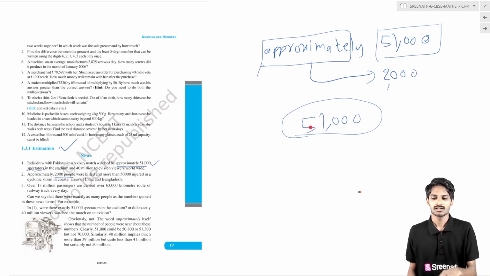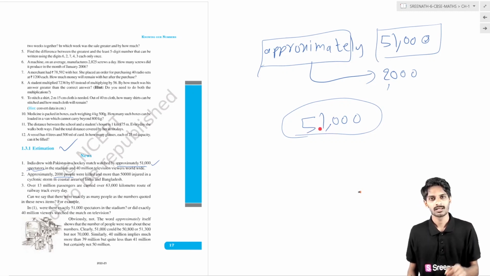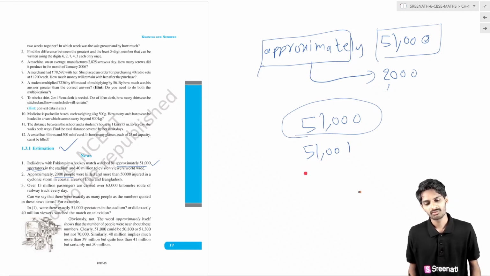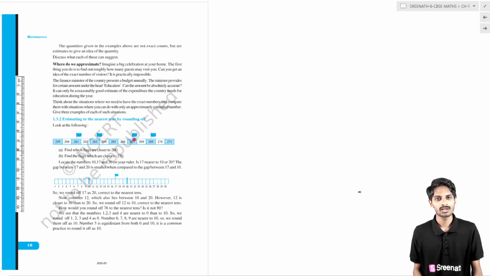It does not mean that there are exactly 51,000 spectators in that stadium. There may be 51,001 spectators also. So it is not the perfect value, not the perfect number. It is an approximate value. There may be 51,001 or 50,009 or something, whatever it may be, but it is approximately 51,000. Okay, so what do we have to do? We have to know how to approximate some values.